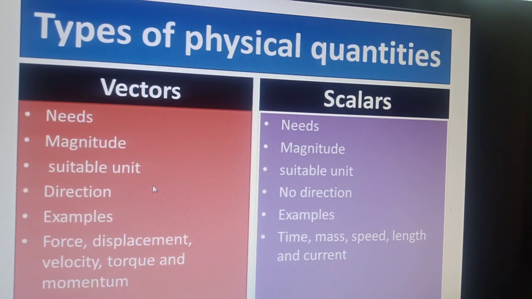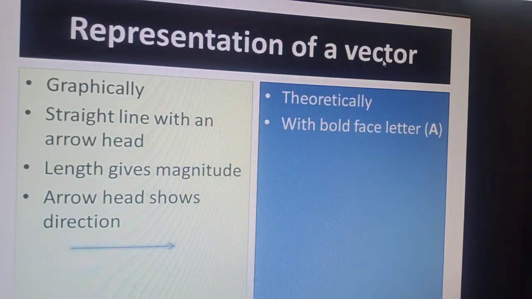So the next thing is how to represent a vector quantity. When you write a vector quantity, it should be differentiated in writing from a scalar one. There are two ways of expressing a vector quantity. One is the graphical way. In a graphical way, a vector quantity is represented by a straight line having an arrowhead on one end, where the length of the line gives the magnitude of the vector on a suitable scale and the arrowhead shows its direction.